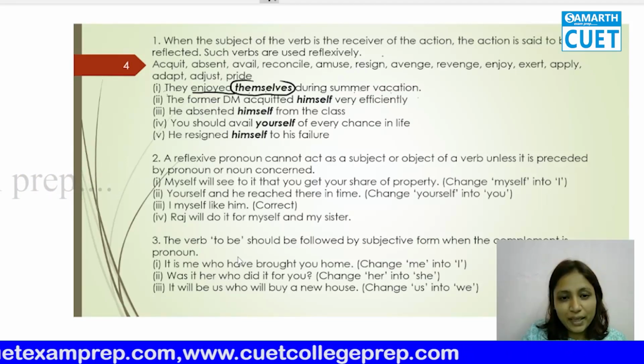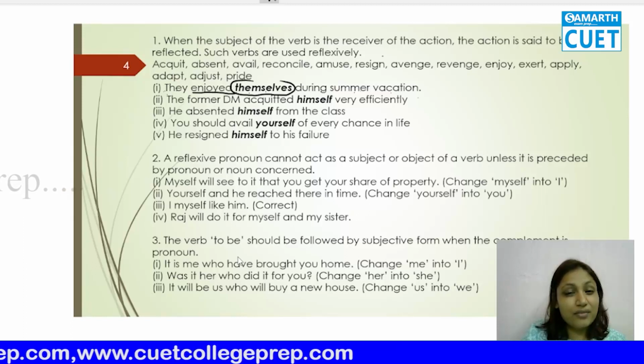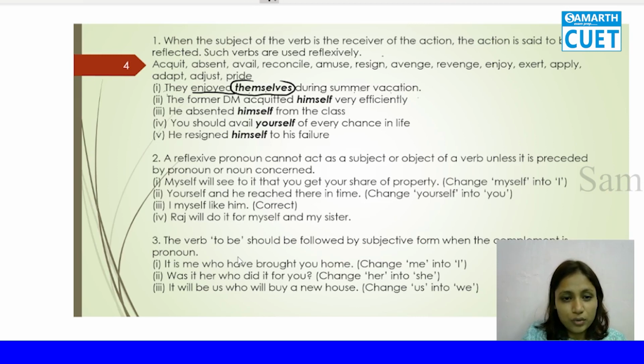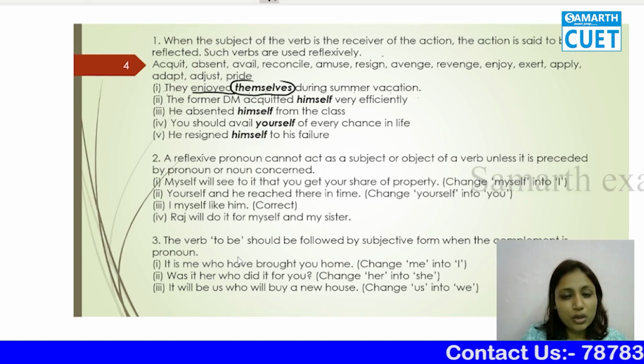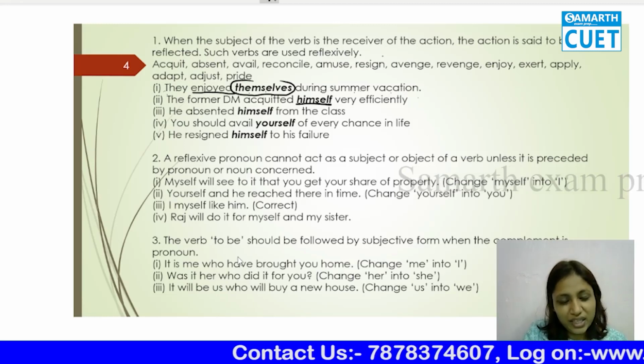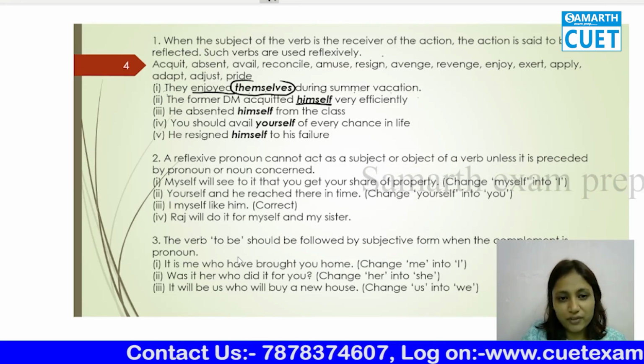So the former DM was free very efficiently, मतलब बड़ी ही आसानी से, बड़ी ही चालाकी से, या ऐसे बोलो एफिशिएंटली, बड़ी ही सही तरीके से वो फ्री हो गया. तो वो फ्री हुआ है and he is the receiver of being acquitted. So here we are going to use himself. The former DM acquitted himself very efficiently.